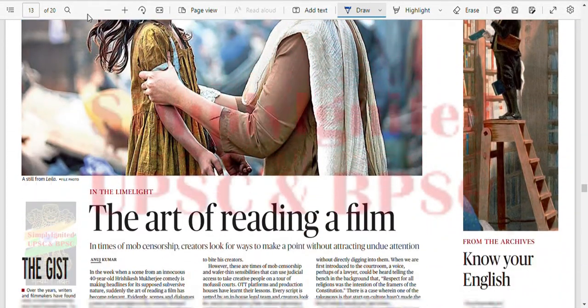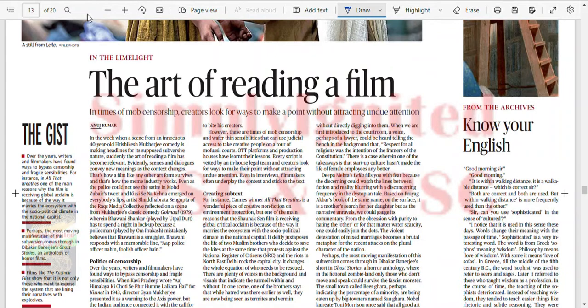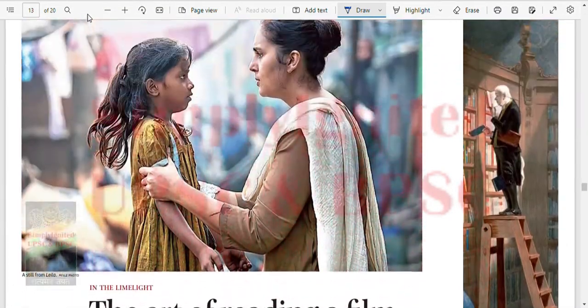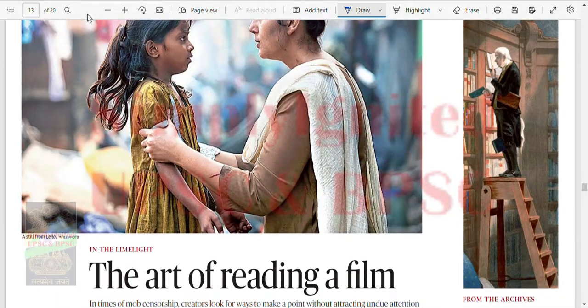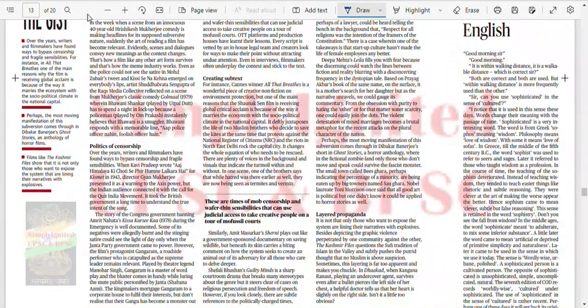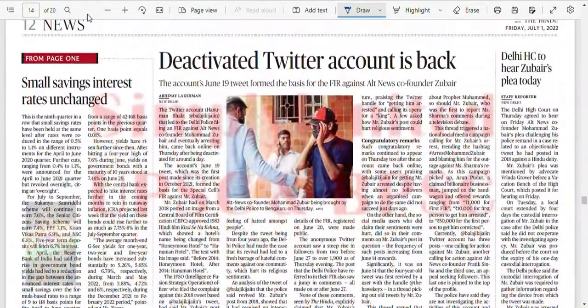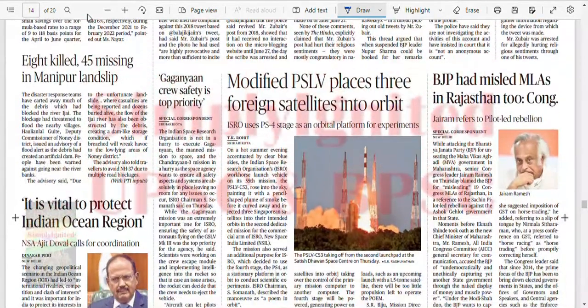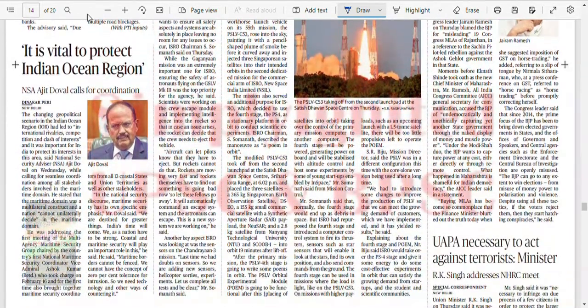The art of reading a film. Okay, deactivated Twitter account is back. Modified PSLV places 3 foreign satellites into orbit. We have to see what modifications have been done. We'll see this.